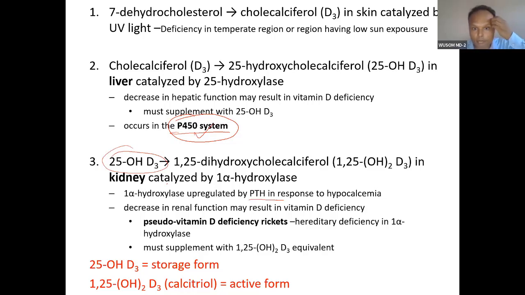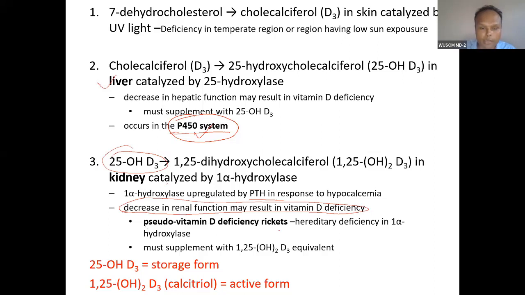A decrease in renal function may result in vitamin D deficiency. This is very important. It is because of kidney failure, or maybe liver failure also, that vitamin D deficiency can happen. Mark this point. Because of this kidney damage, pseudo vitamin D deficiency rickets occurs.